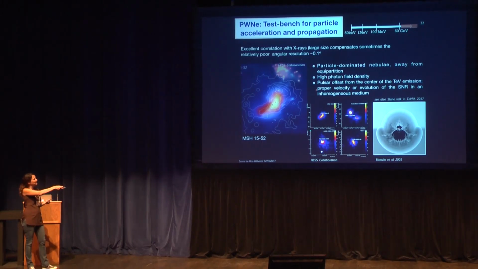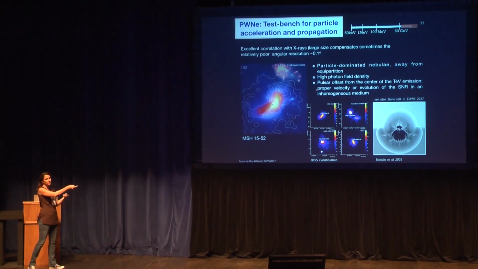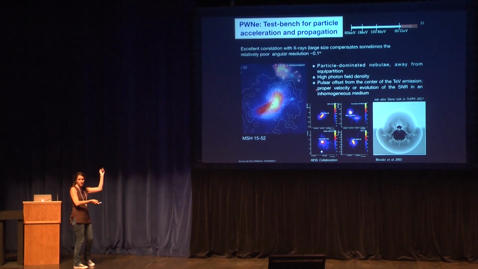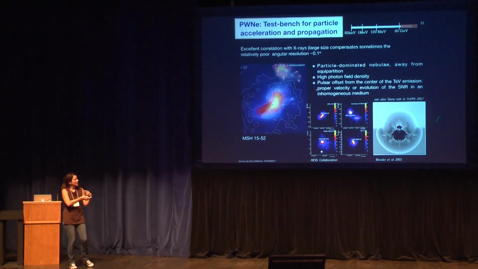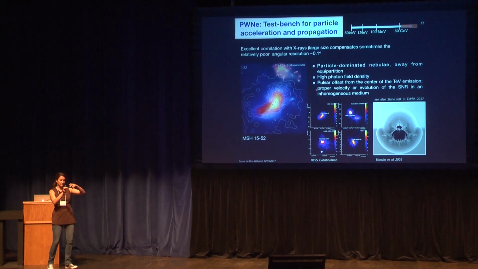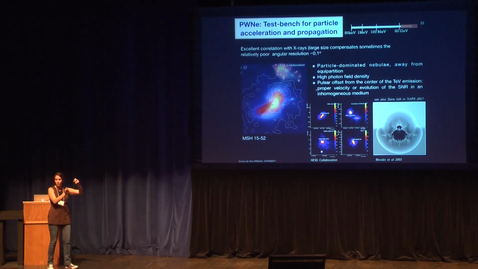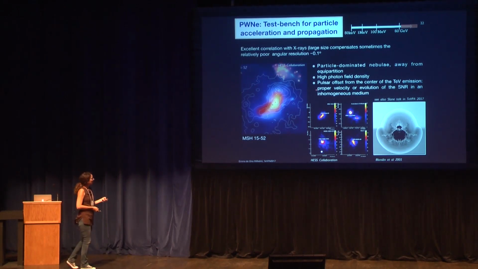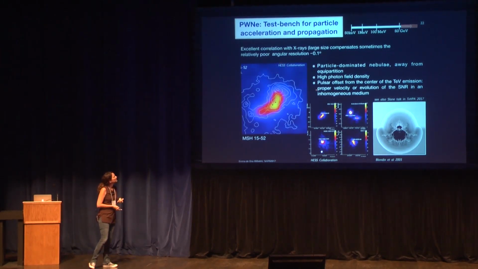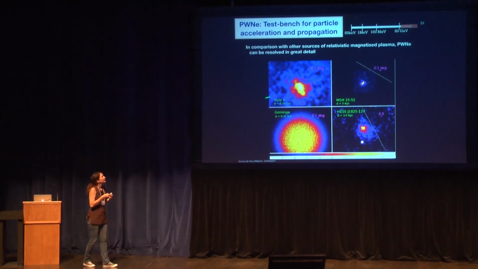That could be explained either by the pulsar moving away with its proper velocity, if it's pointing in the right direction and not towards you, or basically you have this kind of explosion in an inhomogeneous region, which makes the supernova explode at different velocities, and then also the reverse shock modifies the pulsar wind nebula.